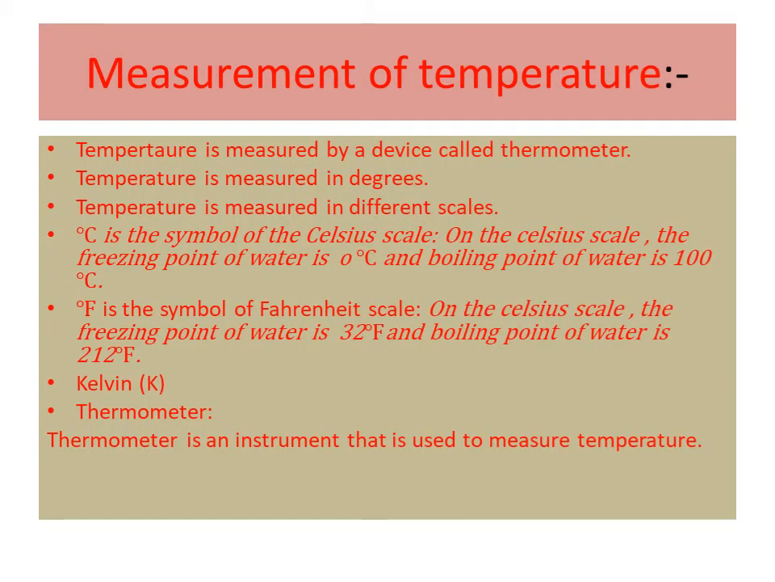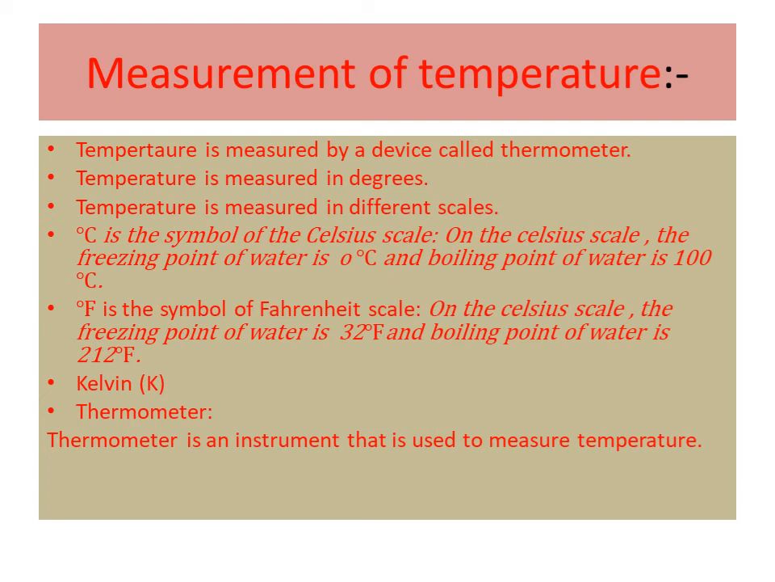How can we measure temperature? Temperature is measured by a device called a thermometer. Temperature is measured in degrees. There are three scales of temperature: degree Celsius, degree Fahrenheit, and Kelvin. In each of these scales, we have the freezing point as well as the boiling point of water.